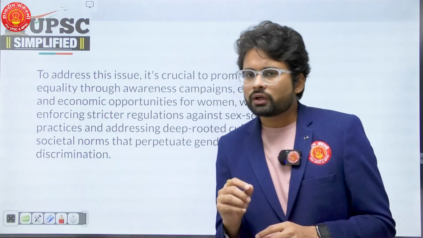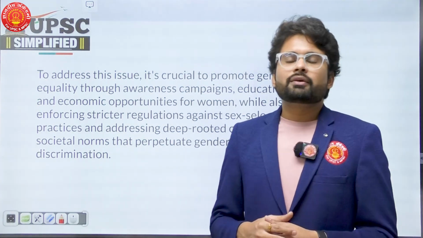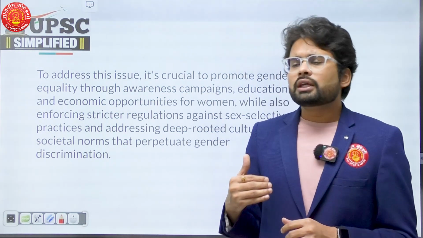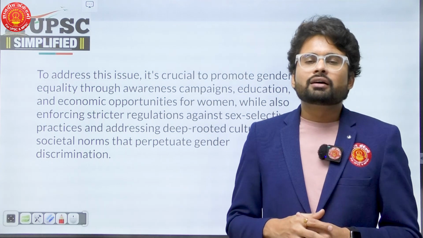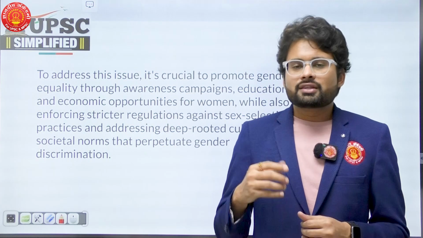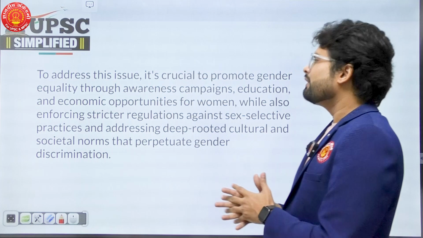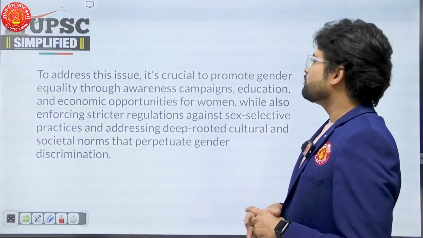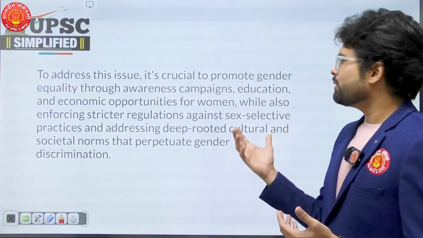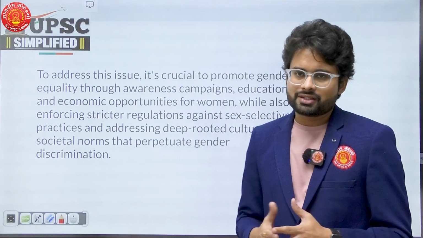So the second half of your conclusion should be about what needs to be done more: how awareness campaigns can improve the situation, how a change in mindset can improve the situation, how women empowerment as a whole and doing away with gender biases in our mindsets can do a great deal in improving the sex ratio. That can be a conclusion. So I would like to read what we have given. To address this issue, it's crucial to promote gender equality through awareness campaigns, education and economic opportunities for women, while also enforcing stricter regulations against sex selective practices.